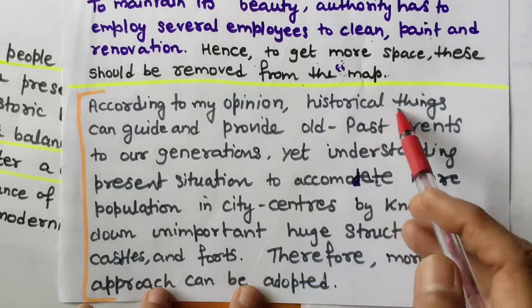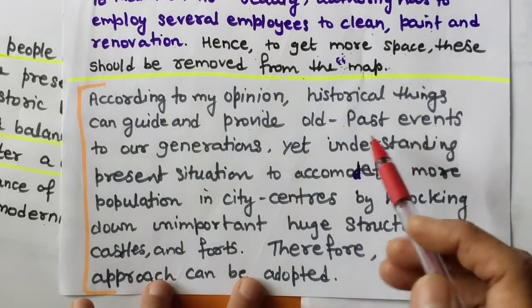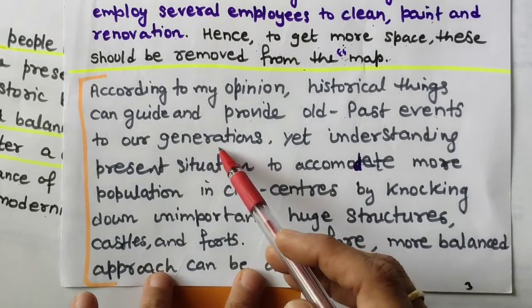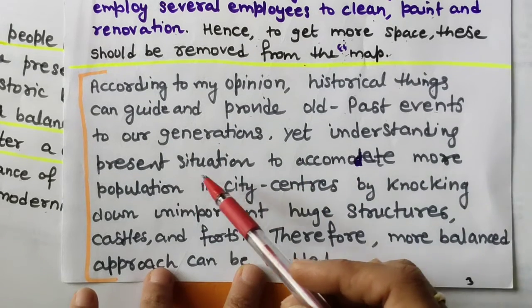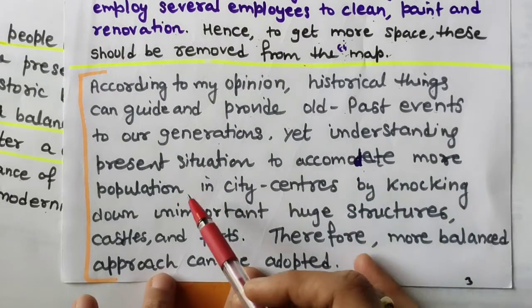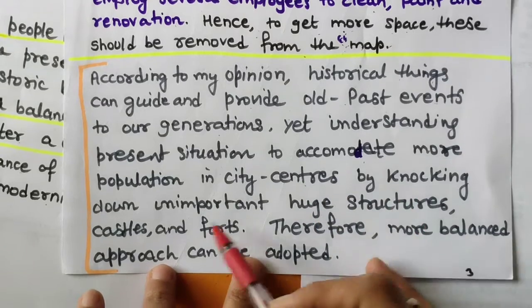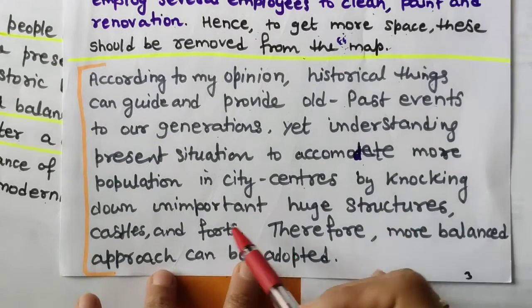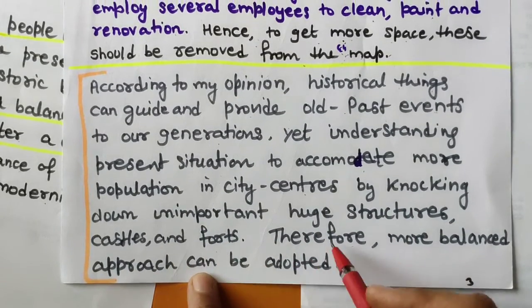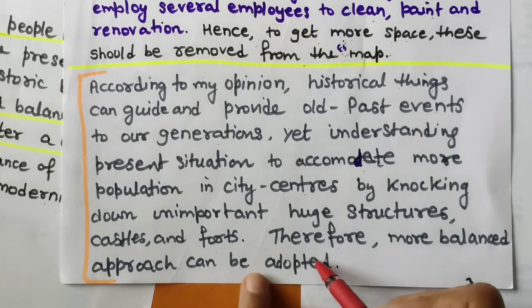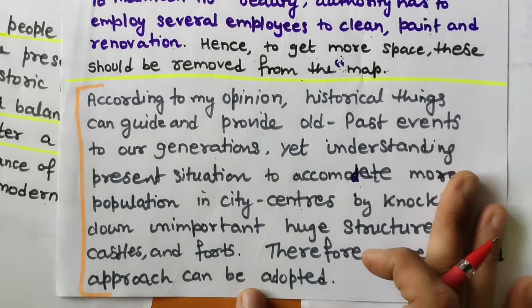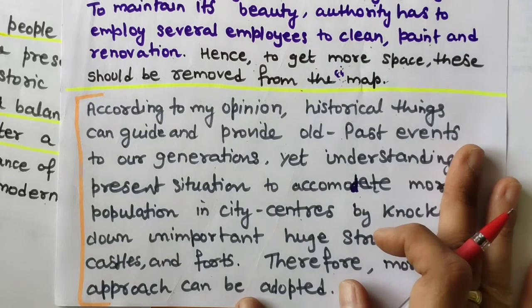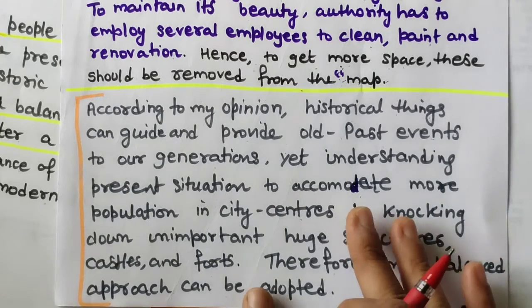According to my opinion, historical things can guide and provide old past events to our generations, yet understanding the present situation to accommodate more population in city centers by knocking down unimportant huge structures, castles and forts. Therefore, a more balanced approach can be adopted. So this is my opinion. If you can write your opinion like that, that would be great.